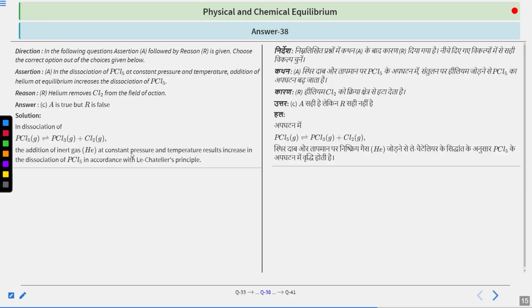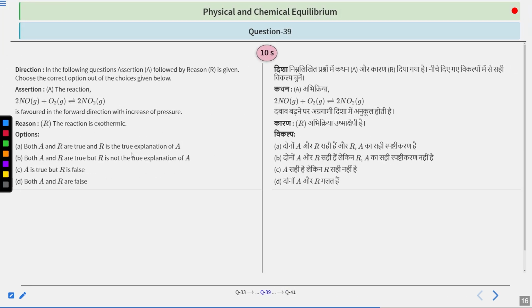Next question. In the following questions, assertion A followed by reason R is given. Choose the correct option out of the choices given below. Assertion A: the reaction 2NO plus O2 giving us 2NO2 gaseous is favored in the forward direction with increase of pressure. Reason R: the reaction is exothermic. Options: A, both A and R are true, and R is the true explanation of A. B, both A and R are true, but R is not the correct explanation of A. C, A is true, but R is false. And D, both A and R are false. The time to solve this question starts now.